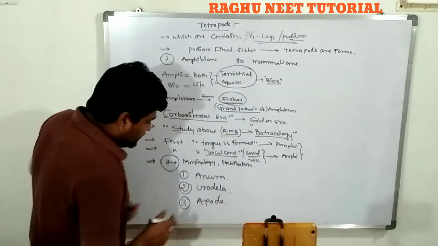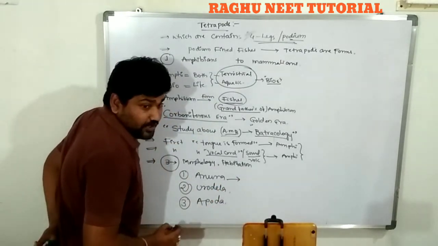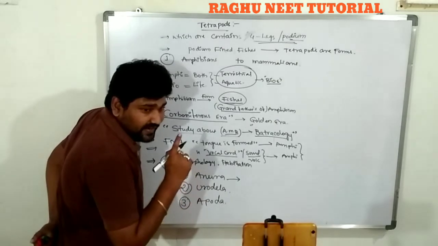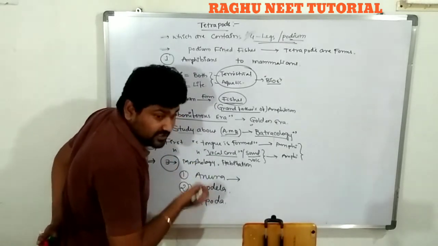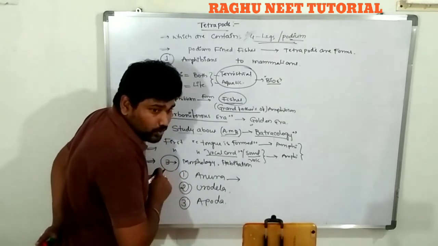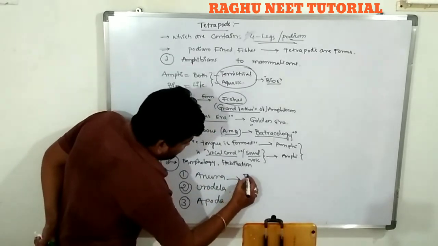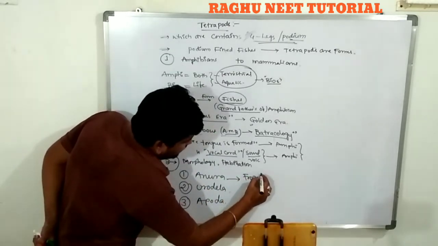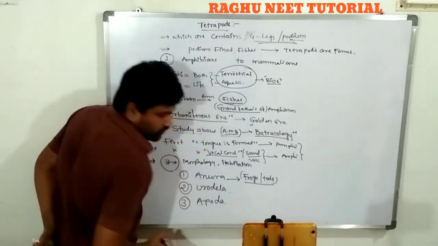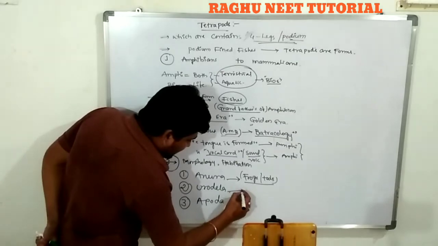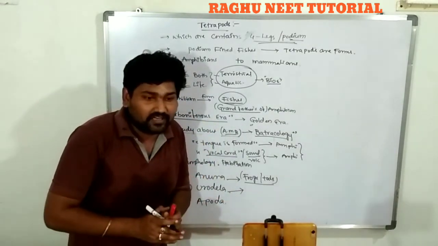Anura: A means absent, Oura means tail. These are individuals that are absent of tail. Examples are frogs and toads. Urodela: Uro means tail, so these have a large tail.